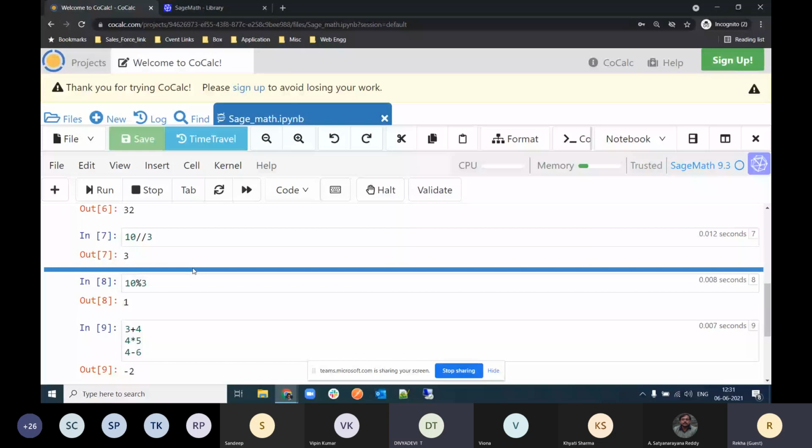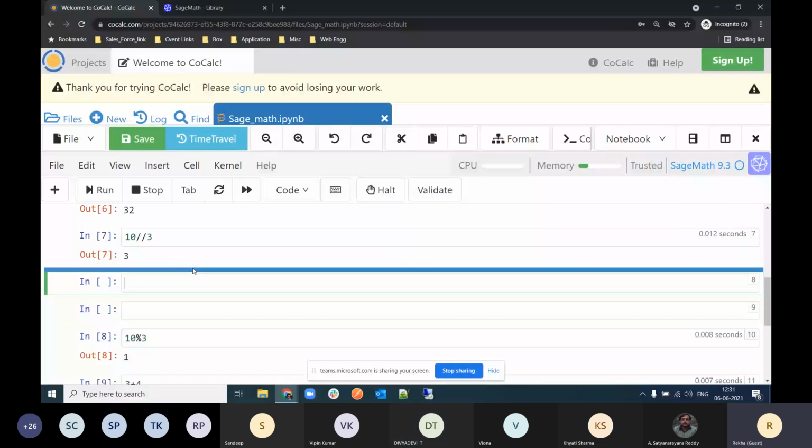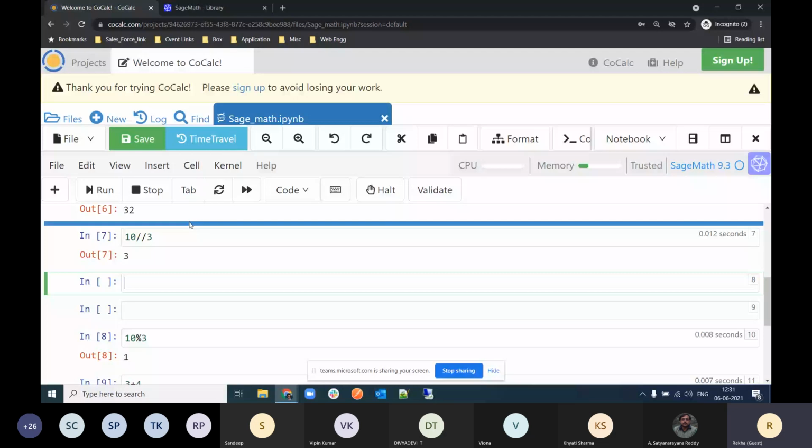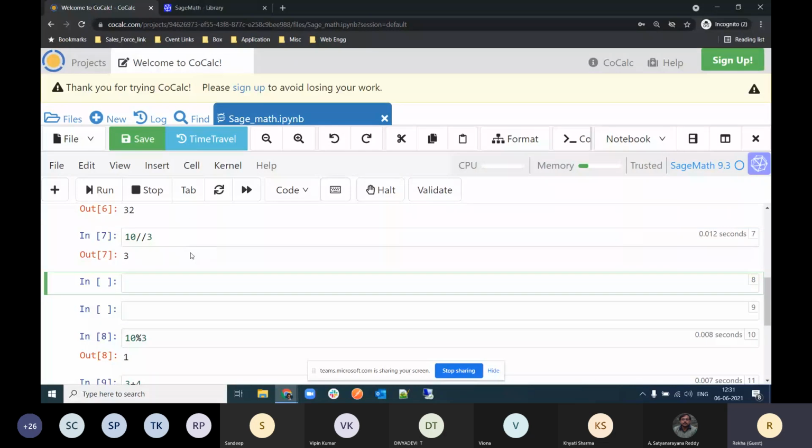Okay, I double clicked it, so it created two cells in between. Okay, so if you want to create a cell above, then you can just scroll above the cell and you will get the blue line and just click over it. And if you want to create a cell below, then follow the same steps below.